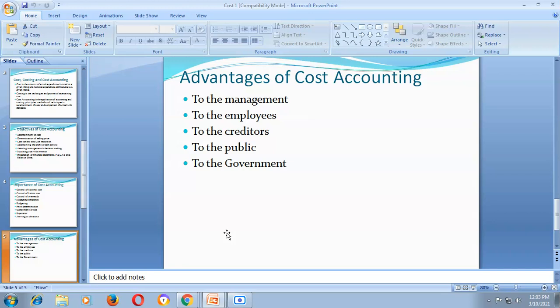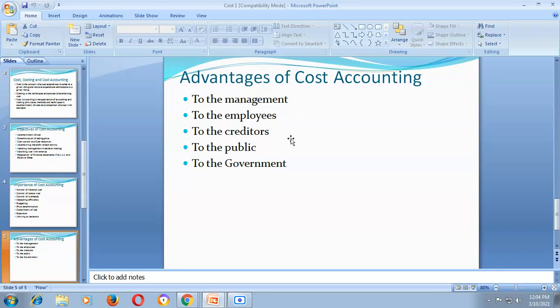Now, what are the advantages from the viewpoint of employees? Advantages to the employees. On the basis of cost accounting, management can implement and fix a sound wage policy. Cost accounting introduces incentive schemes and bonus plans to fix the sound wage policy of the company or organization.